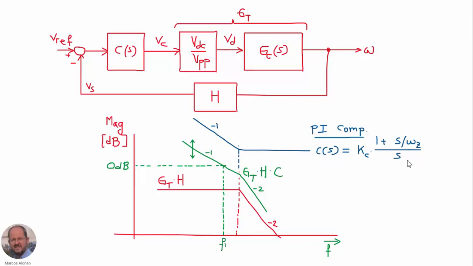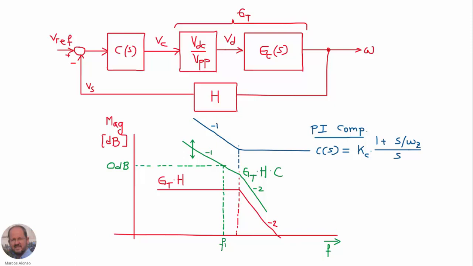Here is the expression of the PI compensator, so it's characterized by this parameter here, Kc, and also by the frequency of the zero.